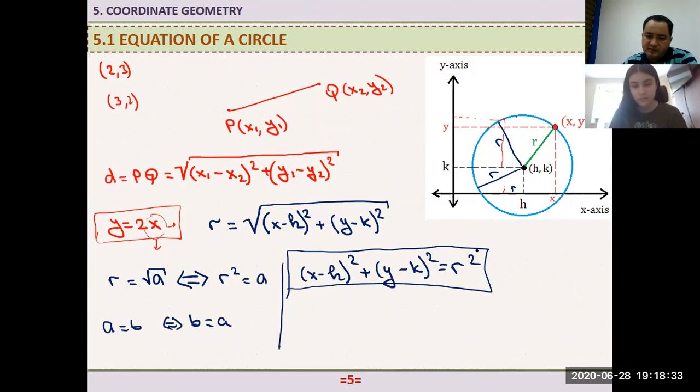Now I will show you some examples. This h and k, these are all given. And also, for example, if you expand this, I can write it in a different form.